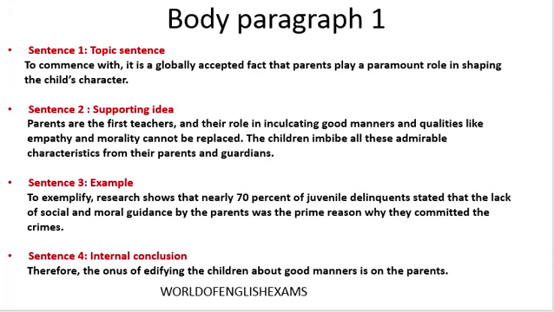Now this is a perfect example, because I am taking the example of those children who are committing crimes, and I have given a research survey that nearly 70% of them agreed that the main reason behind them committing these crimes at a very young and tender age is that the parents did not guide them properly. So I am establishing the fact that the behavioral pattern of a child is dependent on the parent. As you can see, each and every sentence is so well connected with the earlier one.